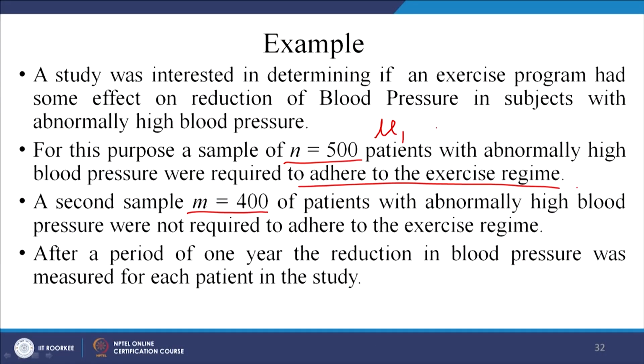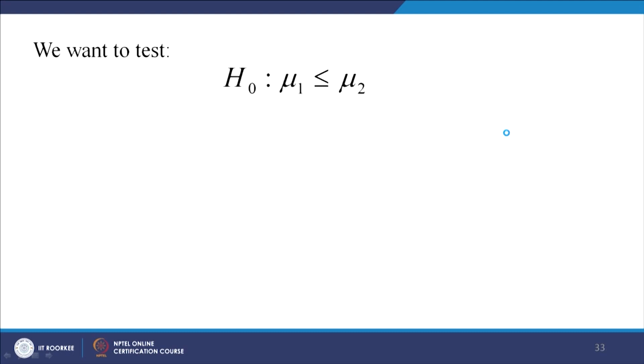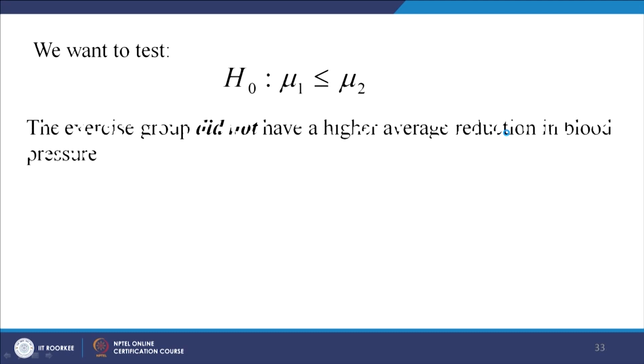So, here let us say the reduction in blood pressure in this case is mu 1 and the reduction in blood pressure in the second case is let us say mu 2. Okay. So, here the null hypothesis says that the exercise group did not have a higher average reduction in blood pressure, right, either equal to or even less than, right. But what is the alternate? You are interested to see whether the exercise had an effect or not, and primarily you want to see the exercise had an effect, right.